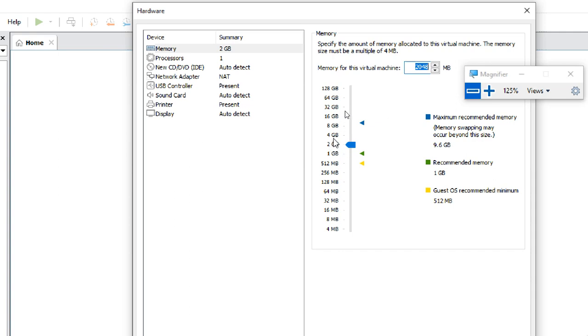If I put 2 GB, it occupies 2 GB in physical memory also. So what I'm going to do is use 2 GB for installation only. After installation is completed, I shut down the virtual machine and then change it to 1 GB later. If you miss that point, you keep 2 GB. Some people may face a problem because people with 4 GB cannot put 2 GB here, right? That's why I'm putting only 1 GB.